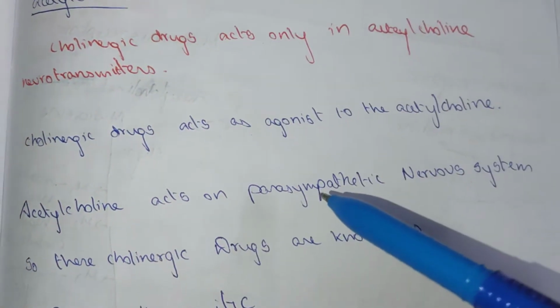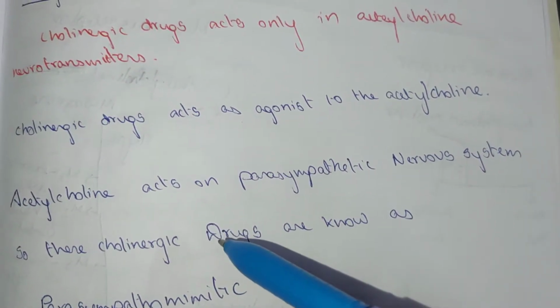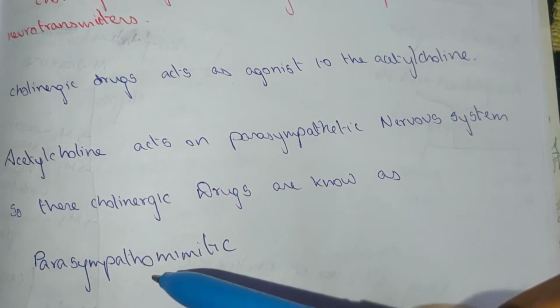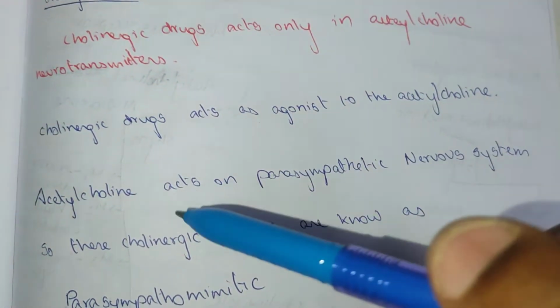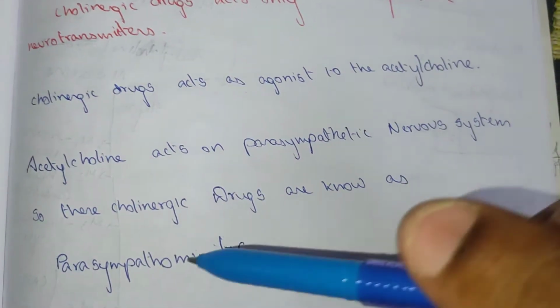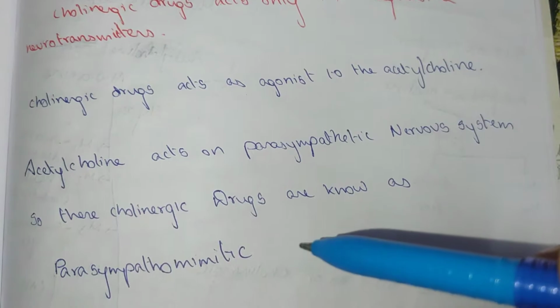Acetylcholine acts on the parasympathetic nervous system, so the cholinergic drugs are known as parasympathomimetic drugs.